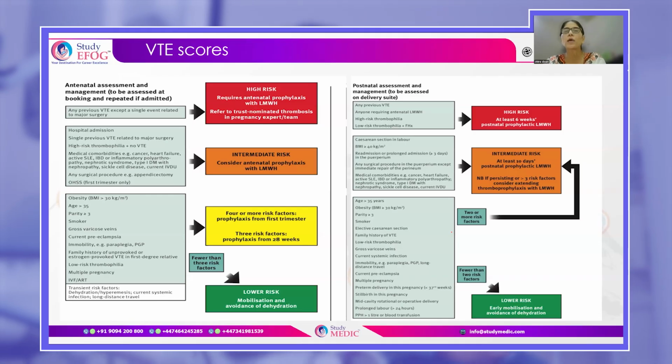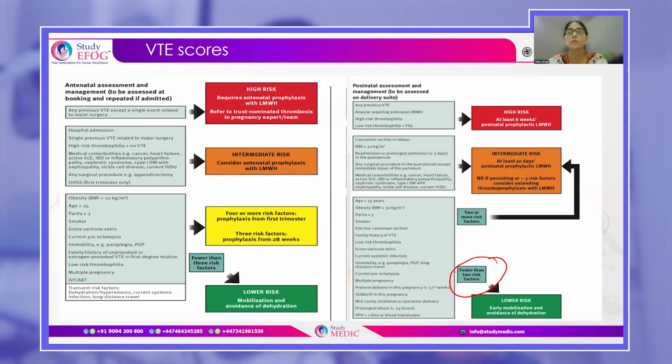Okay. Those who have intermediate risk, for them at least for a period of 10 days. And those who have again low risk factors, for them again at least 10 days. And those who have less than 2 risk factors, for them again you will not give, but you will just advise them early mobilization and avoidance of dehydration.